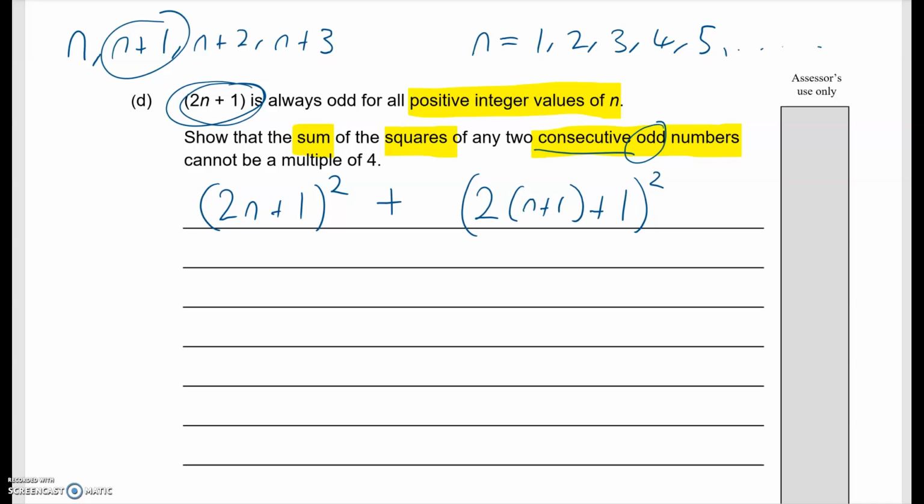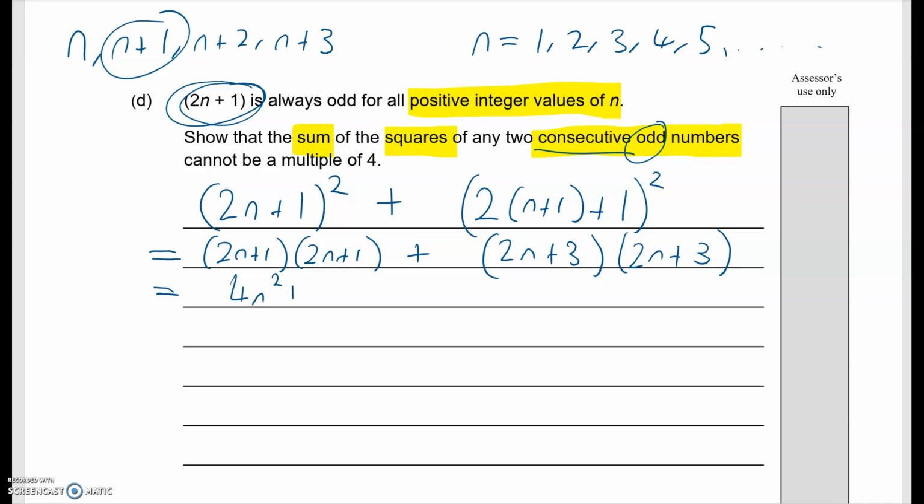Now to see it's not a multiple of 4, we need to expand it out and see what happens. So I'm going to write this bracket out in full. So 2n plus 1 squared means 2n plus 1 times 2n plus 1. And I'll expand this as I go. 2 times n is 2n, 2 times 1 is 2. Plus 1 is 3. And that's squared as well. Okay, so let's just keep going and see what happens. Expanding my brackets.